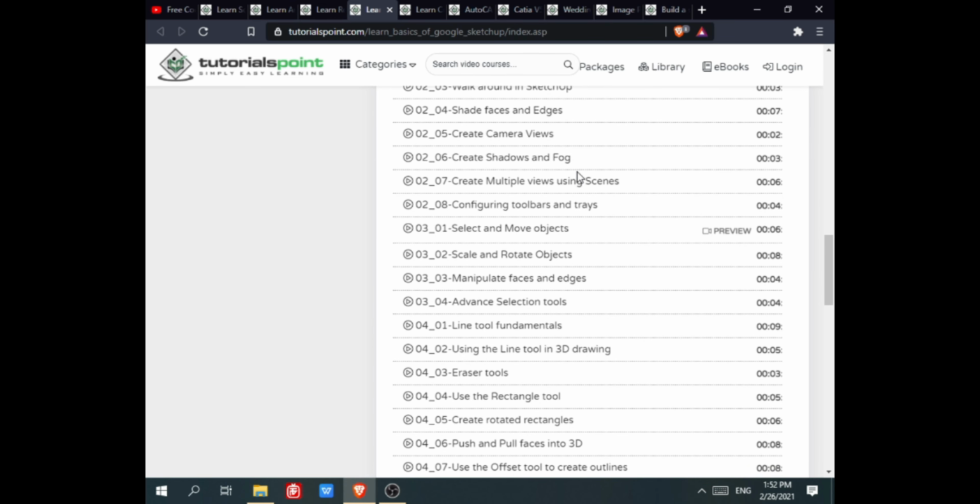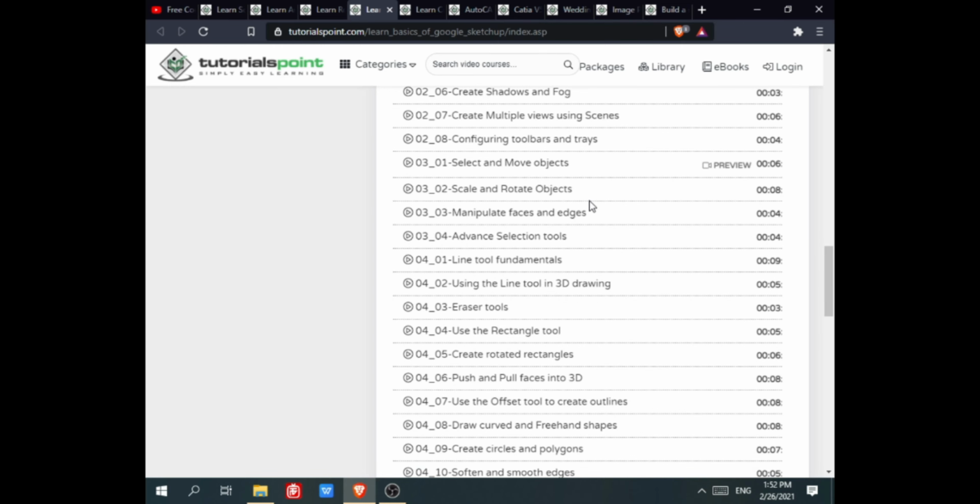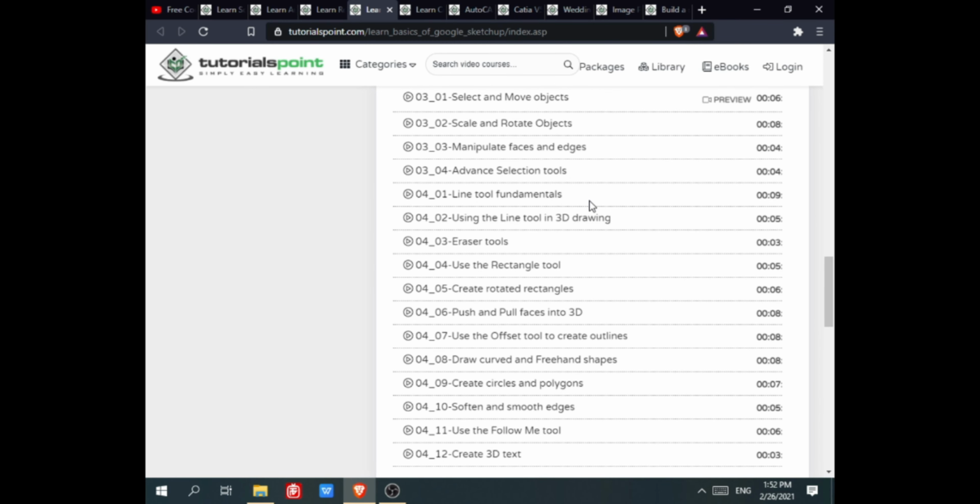eraser tool, use the rectangle tool, create rotated rectangle, push and pull face into 3D, use the offset tool to create outline, draw curve and freehand shape, create circle and polygon, softening and smoothing edge, use the Follow Me tool.